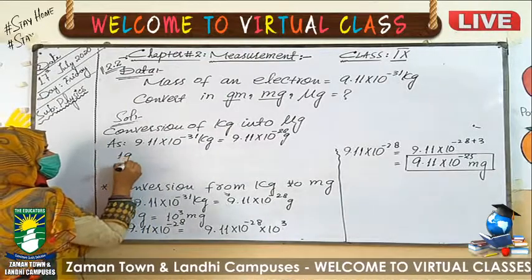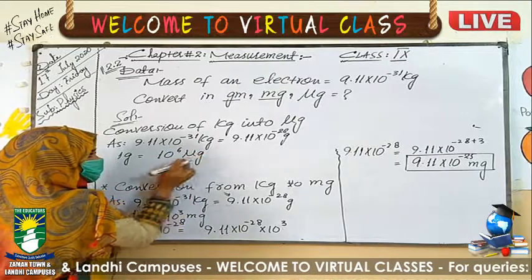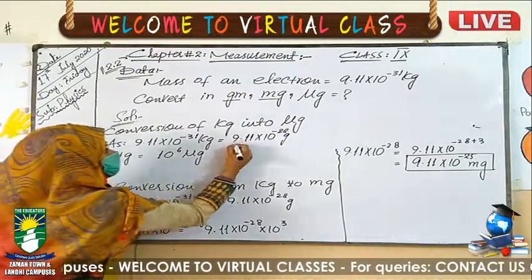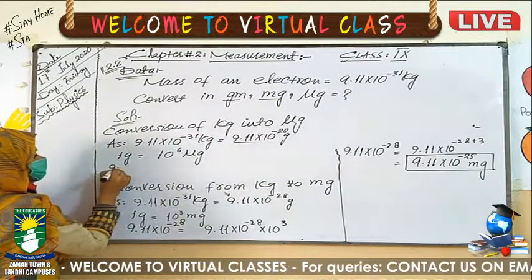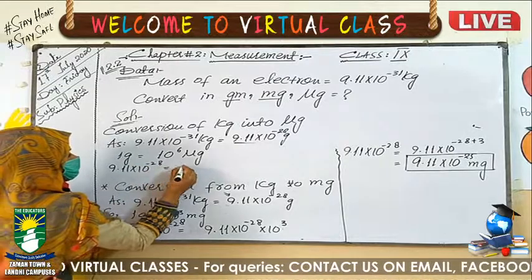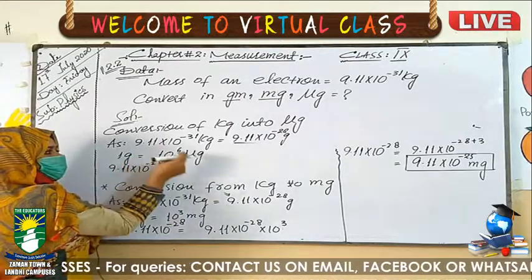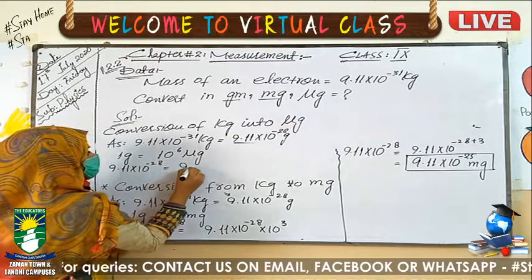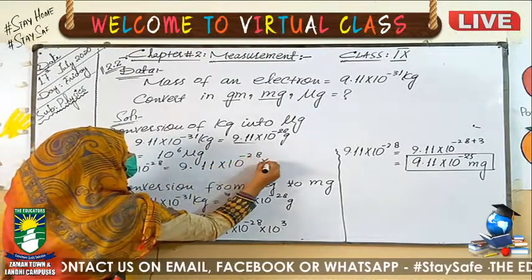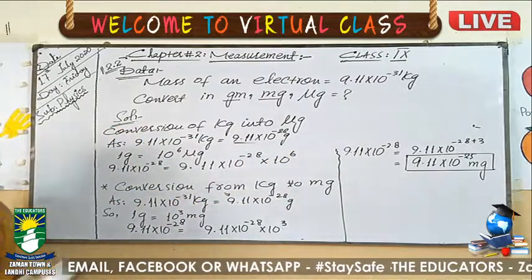So 1 gram is equal to exponent 6 microgram according to our multiples and submultiples. Instead of this 1 gram, we will write the given value, that is 9.11 exponent minus 28 equals to, you will multiply with exponent 6, because gram is the larger and microgram is the smaller unit. That is 9.11 exponent minus 28 multiplied by exponent 6.